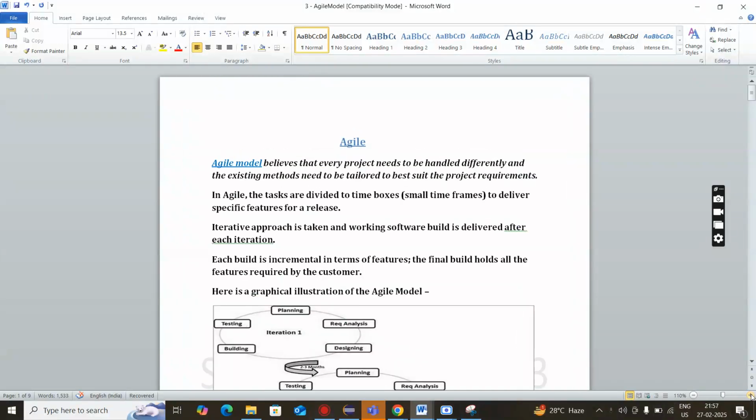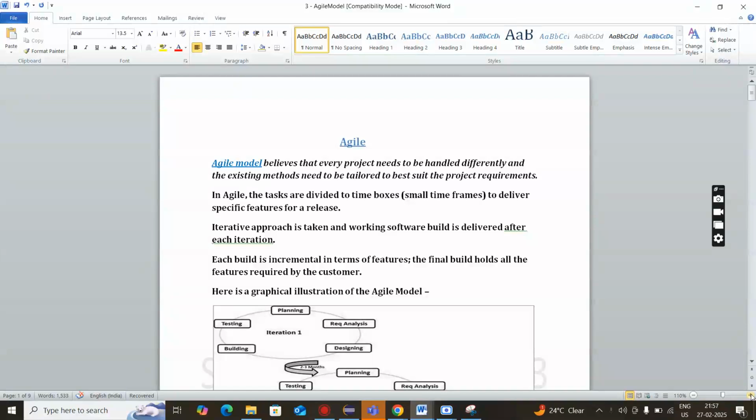Today, we will cover a most important topic that is what we call as Agile. So, what is basically Agile and why we are using it? So, Agile introduces everything. So, let's come and start the Agile model. Okay. So, first, Agile. What is Agile?